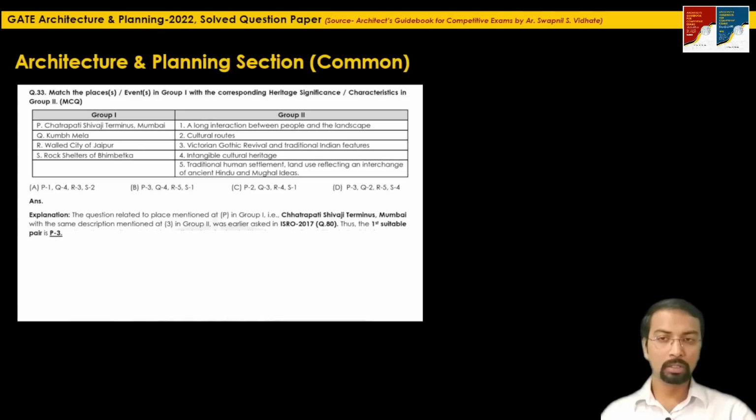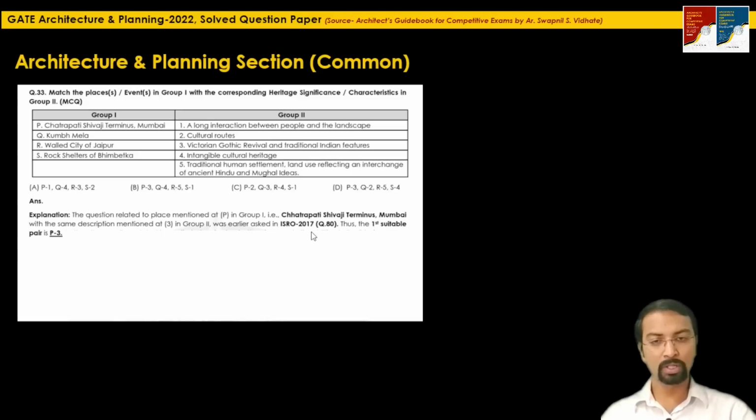Not the Chhatrapati Shivaji Terminus, the university building, the buildings near Marine Lines have been added in the UNESCO World Heritage Site. So the first suitable pair here is this Chhatrapati Shivaji Maharaj Terminus, Mumbai. It is an example of Victorian Gothic revival and traditional Indian features. So P3 is the first pair which we can lock based on what we have already discussed in ISRO 2017.